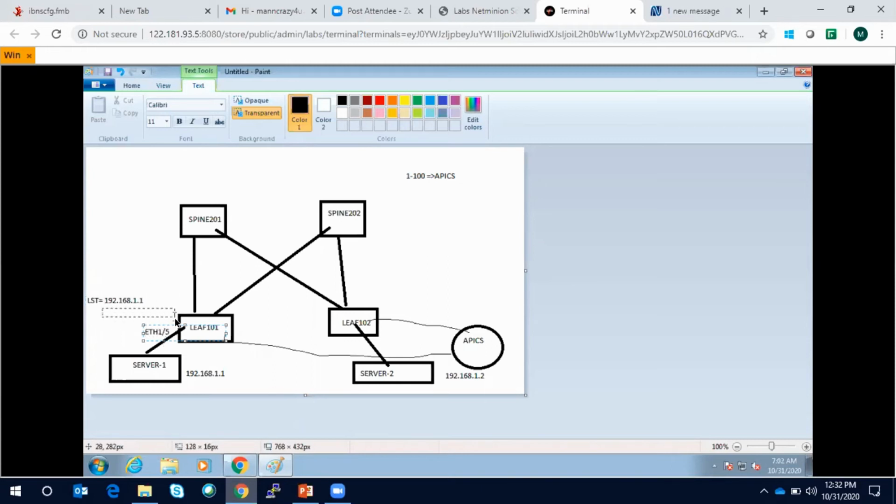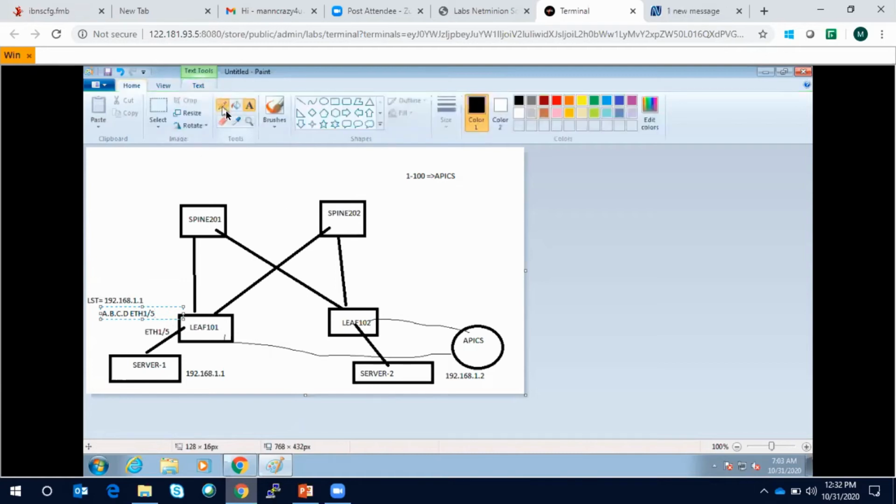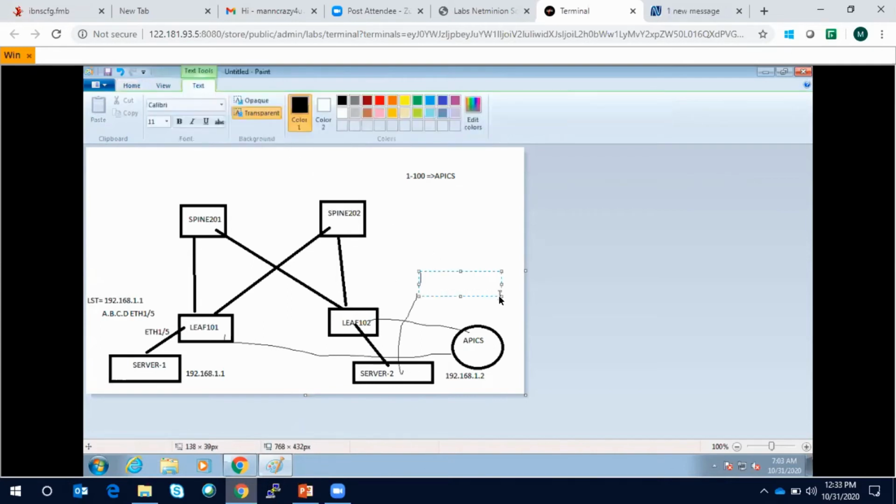So here it will say 192.168.1.1 MAC address A.B.C.D is connected to Ethernet 1/5. Okay, similarly this guy will create one local station table, and it will say that 192.168.1.2, let's say same Ethernet 1/5.